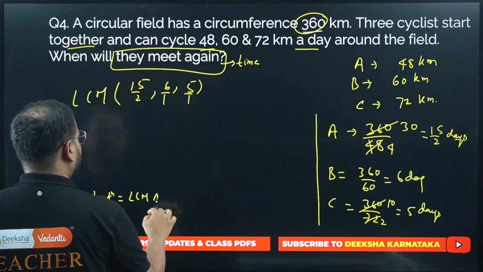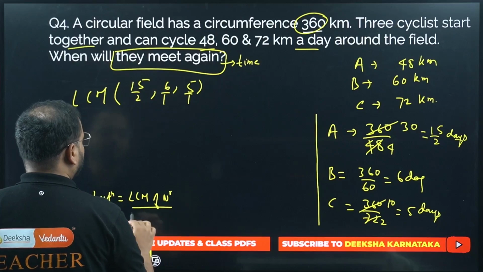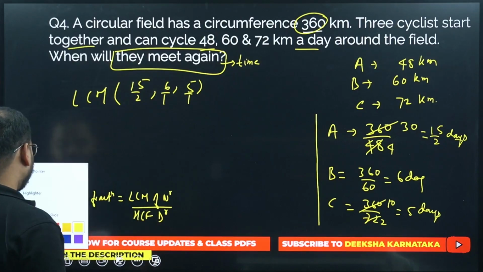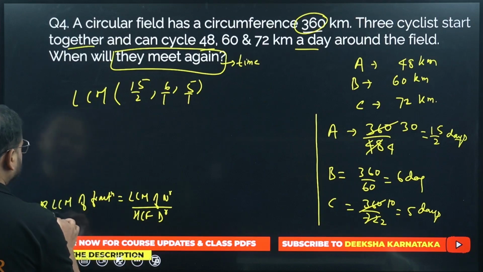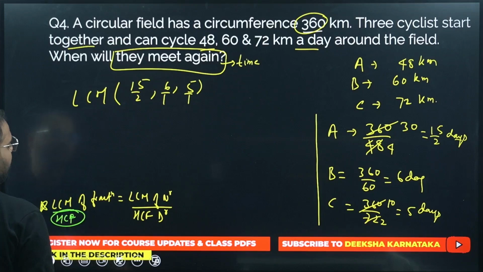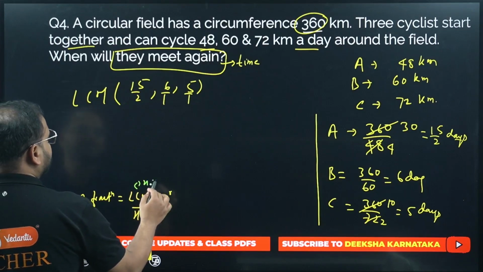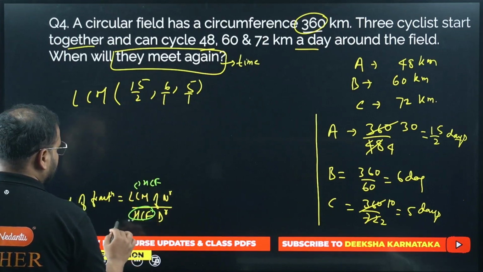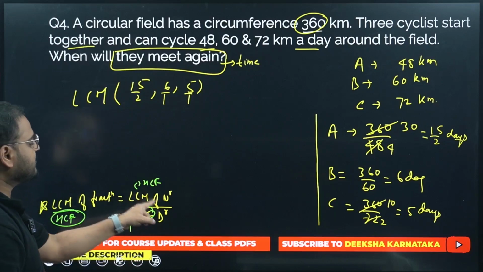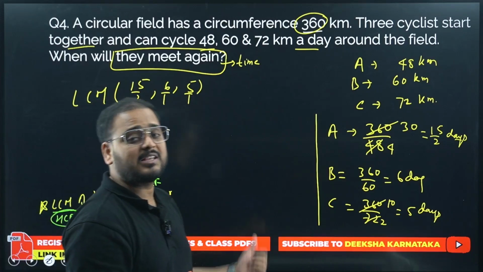LCM of numerator upon HCF of denominator. Now, if I am looking to find HCF in place of LCM, change this to HCF and change this to LCM. If you are looking to find the HCF of a fraction, write the HCF of numerator by LCM of denominator.